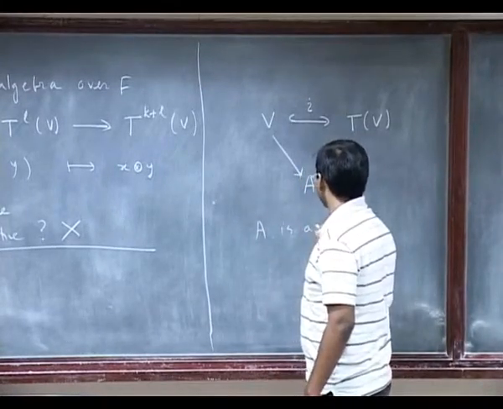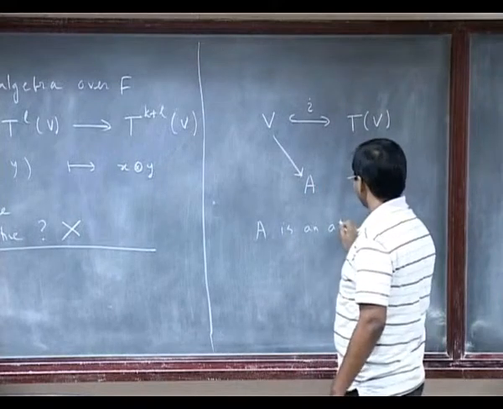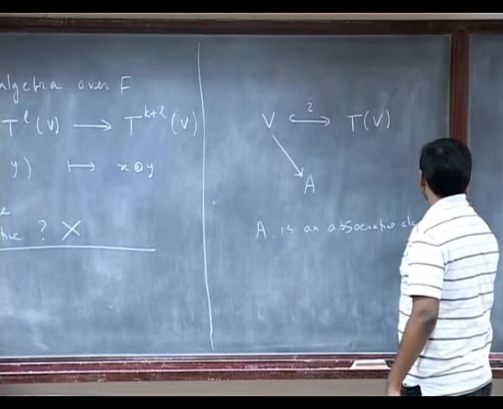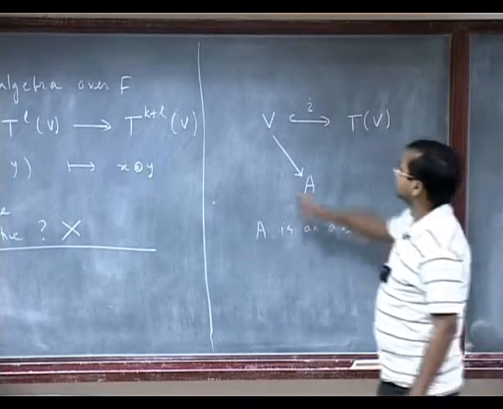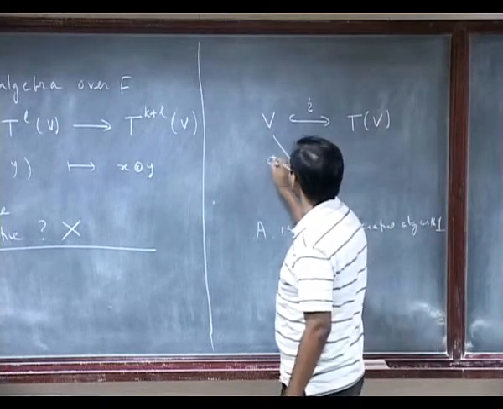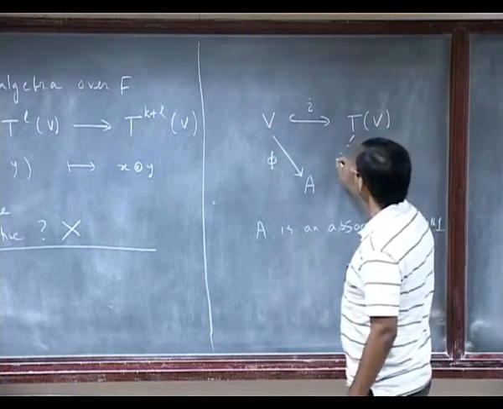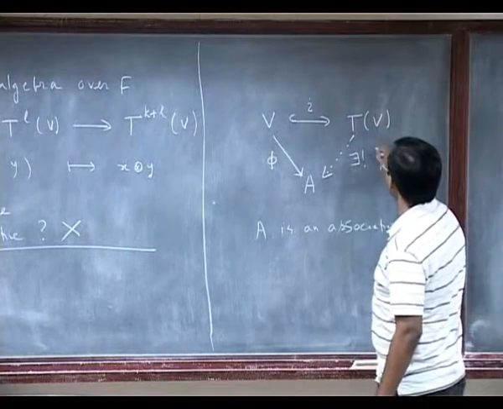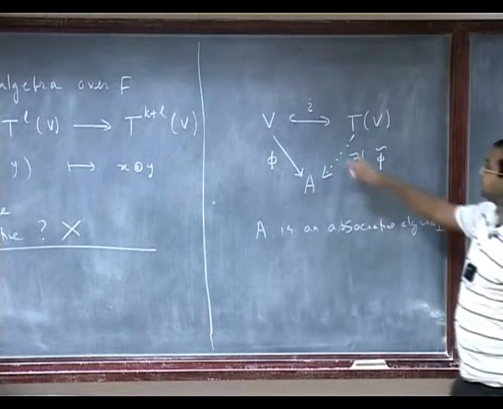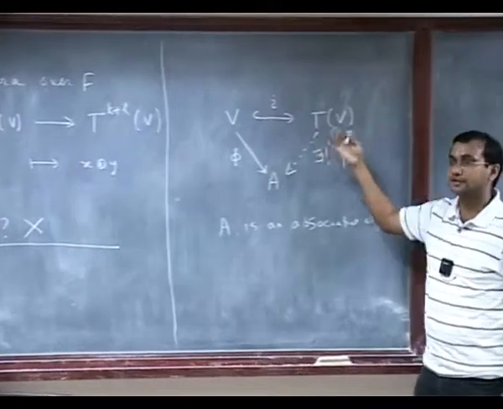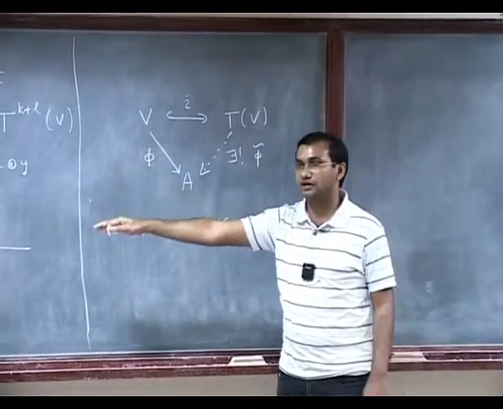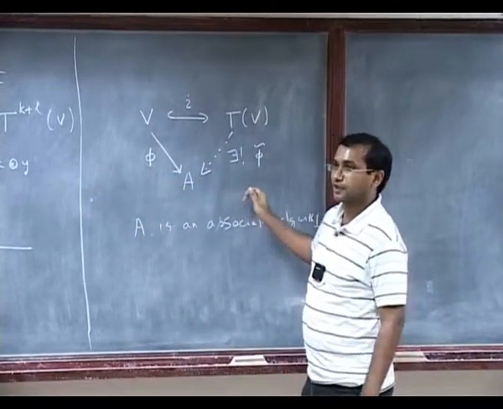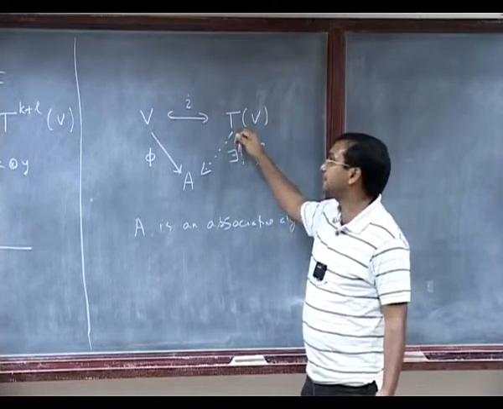And the universal property says that if I have a linear map from V to any algebra A, which is an associative algebra with 1, need not be commutative, and whenever I have a linear map from V to A, say phi, there exists a unique map from TV to A, its extension phi tilde. So this defines TV in a universal way. This can be taken as a definition and you can prove that it is equivalent to what we have written down here. Or if you take this as a definition, you should be able to prove this.